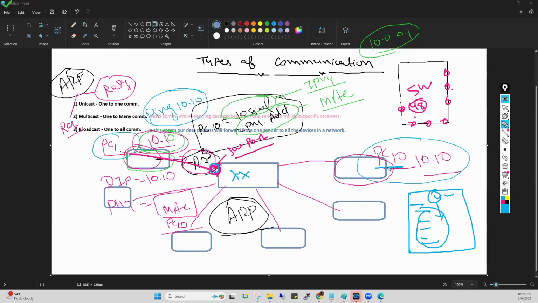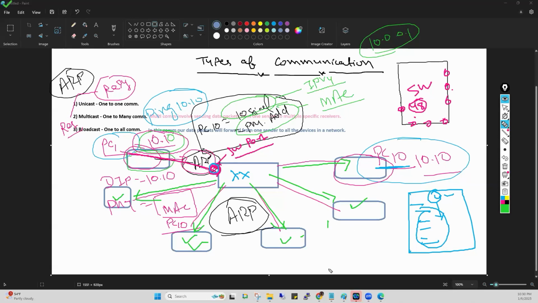what is the MAC address of this device. So what will the switch do? Switch will just broadcast this ARP request to here, here, here, here. Now the switch is asking every device that is connected to the switch ports. Getting my point, everyone? Yes or no? Understand? Now, this ARP request came here, here, here, here on every device.